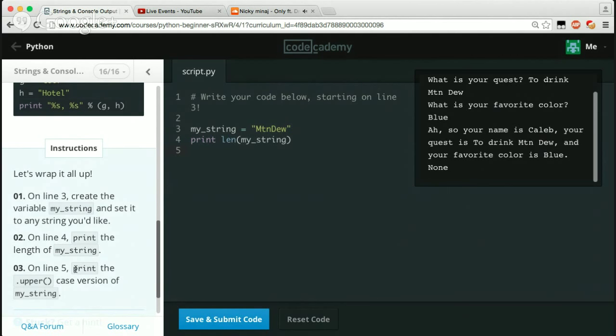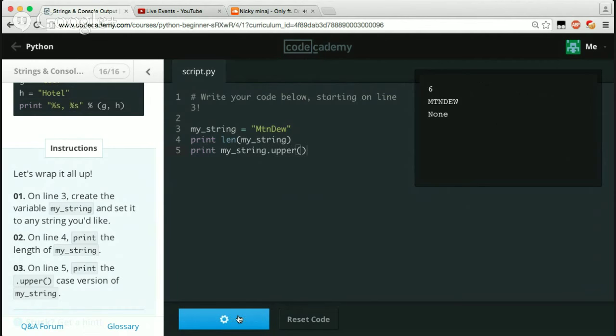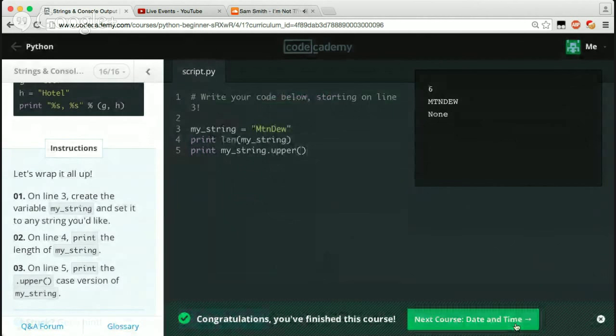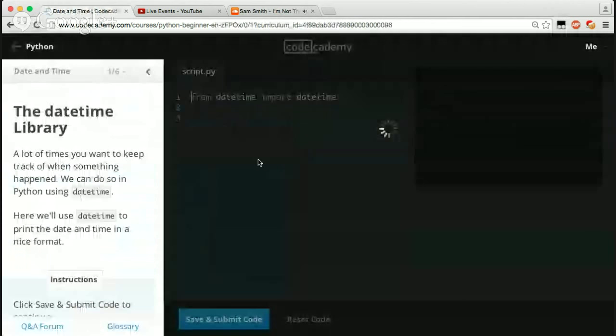Then we are going to say print the uppercase conversion of my string. So once again, we say print my_string.upper method, like so. Let's run that. So we got 6, Mountain Dew, then none. So we earned another badge. Awesome. Let's go on to date and time.